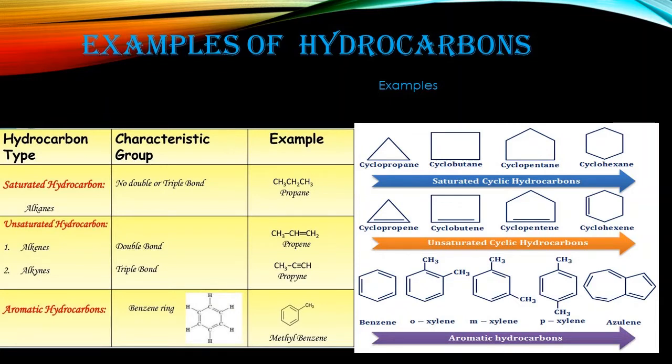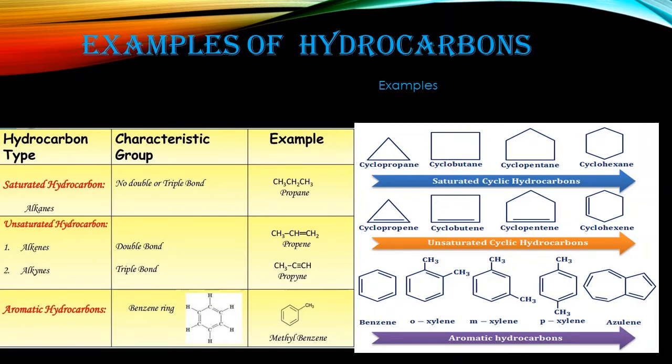And the compounds which have a triple bond, where carbon is attached to another carbon by a triple bond, are also known as unsaturated hydrocarbons. So alkynes are under the category of unsaturated hydrocarbons. So alkenes and alkynes are the unsaturated, and alkanes are the saturated compounds. And here you can see, guys, saturated or unsaturated compounds are also present in ring form. When the compounds are present in a cycle, these are known as cyclic compounds.